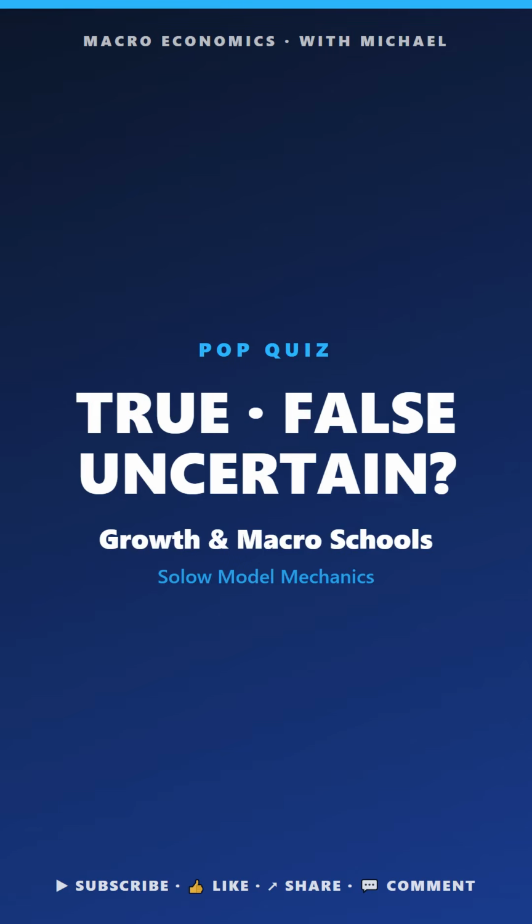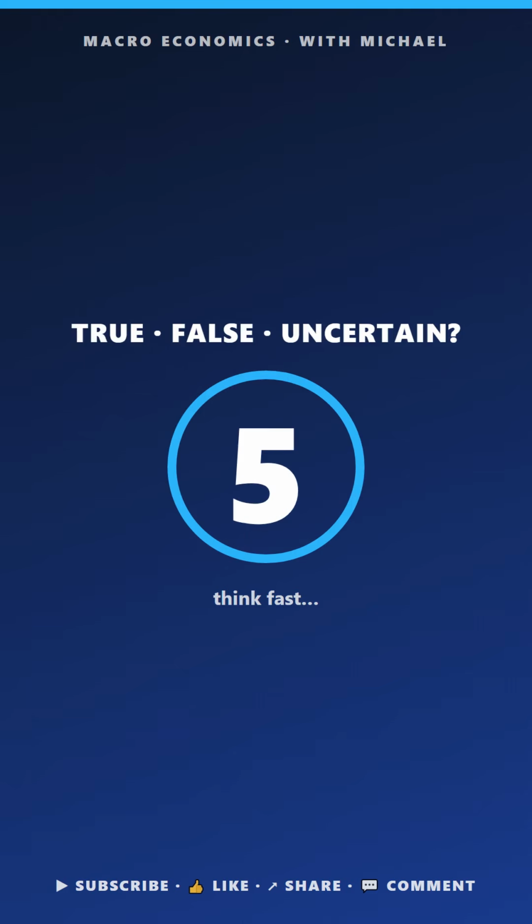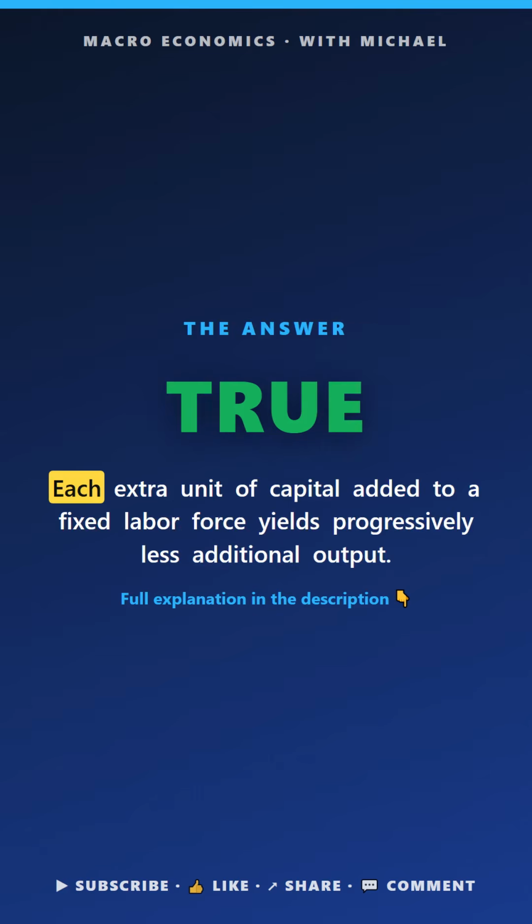Macro pop quiz. Growth in macro, Solow. True, false, or uncertain. The Solow growth model assumes capital has diminishing marginal returns when labor is held constant. The answer is true. Each extra unit of capital added to a fixed labor force yields progressively less output.